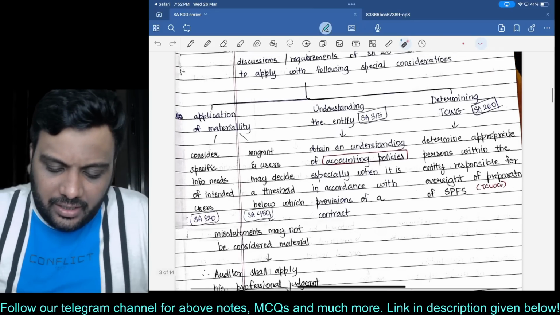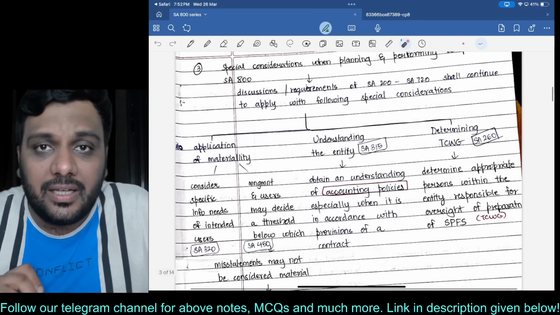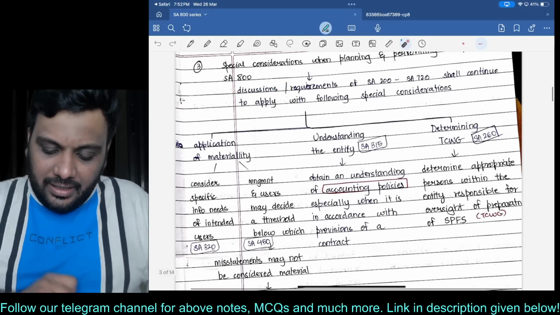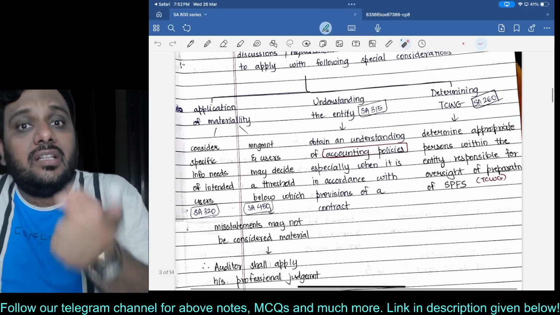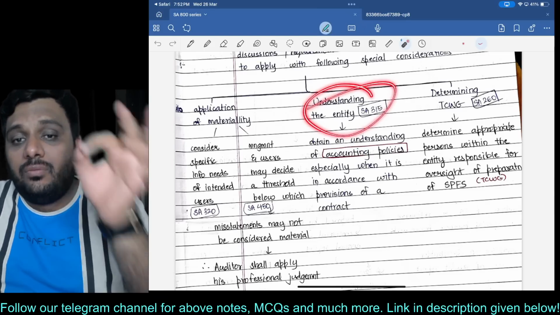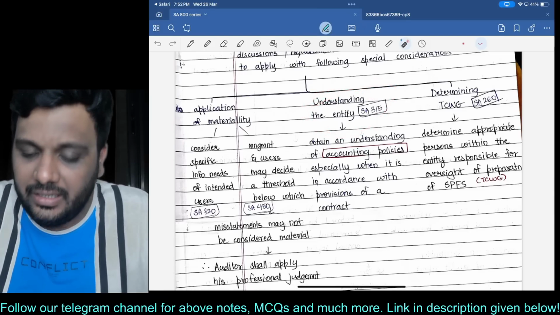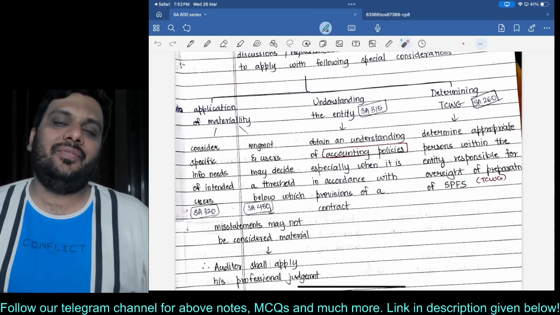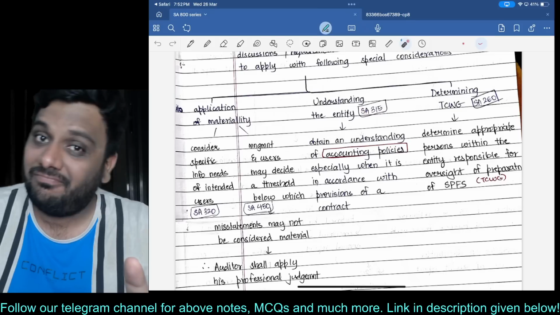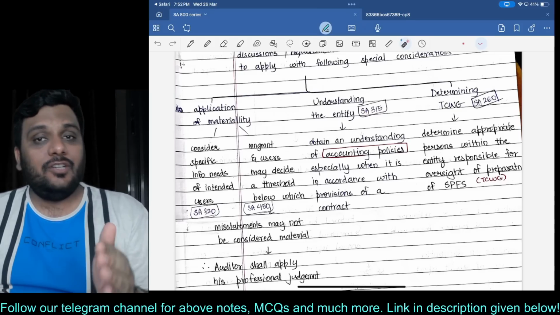Remember, we are understanding planning and performing the engagement. Obviously we need to understand the entity. In understanding the entity, everything else will remain the same as per SA 315, but the most important point will be understanding the accounting policies, especially when the statements are in accordance with the provisions of a contract.